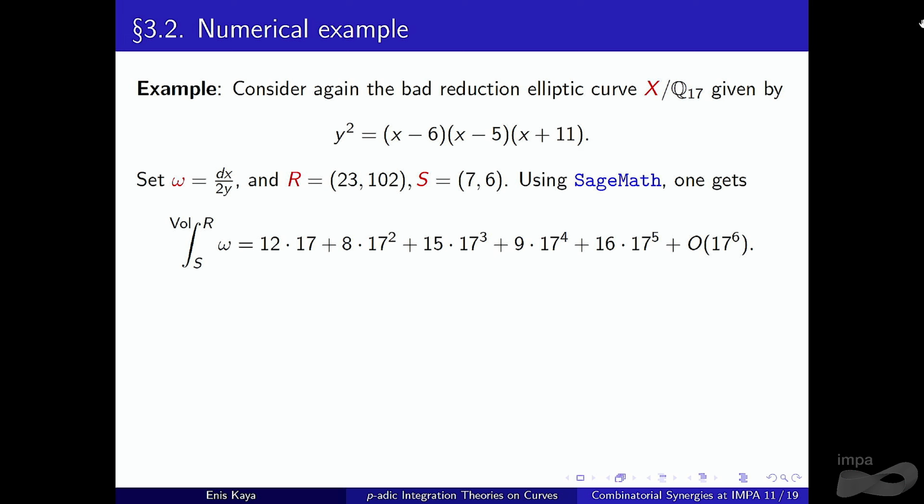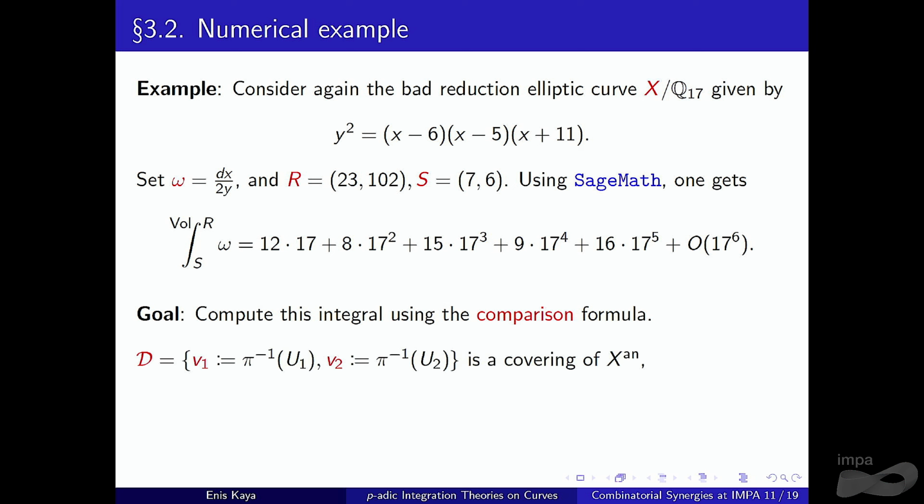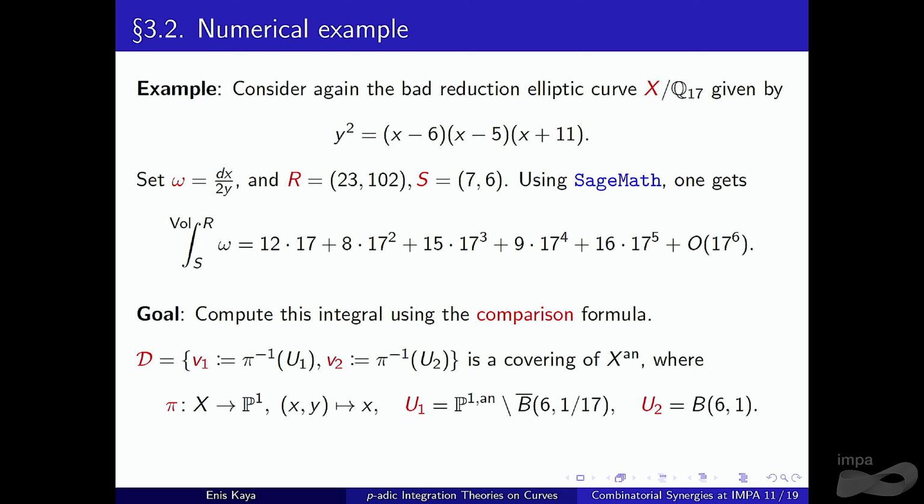It's just maybe 7 or 8 lines. And the goal in this example is to compute the same thing using the comparison formula. So how do we get the covering of our space? Well, first, as usual, there is a nice map for our curve. This is just pi, the double covering map. We first construct a nice model for P1, U1 and U2. As you see, they intersect in an annulus.